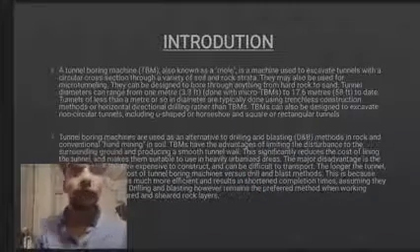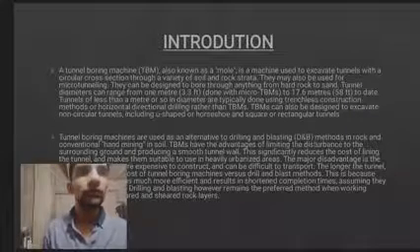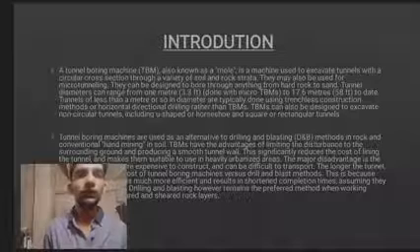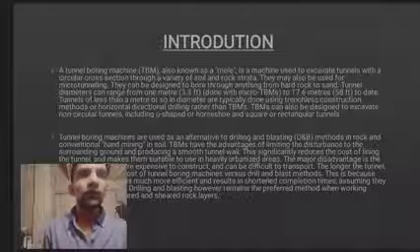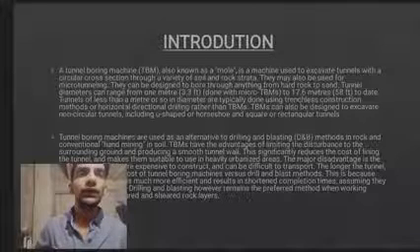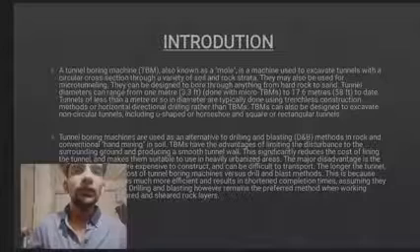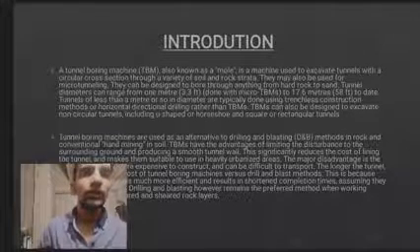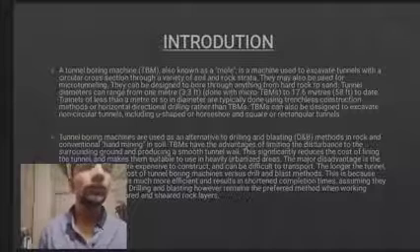Introduction. A tunnel boring machine, TBM, also known as a mole, is a machine used to excavate tunnels with a circular cross-section through a variety of soil and rock strata. They may also be used for micro-tunneling. They can also be designed to bore through anything from hard rock to sand. Tunnel diameters can range from 1 meter, 3.3 feet, done with micro TBMs, to 17 to 16 meters.